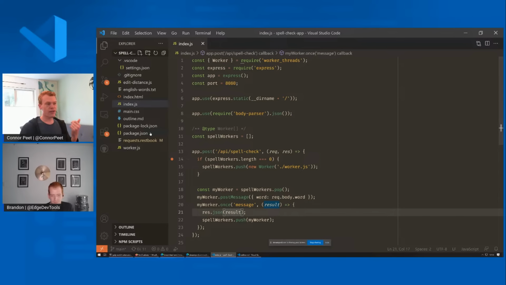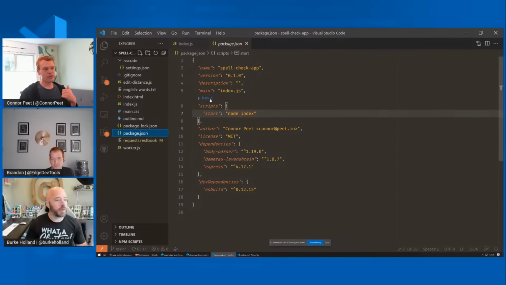So first off, if you've been writing JavaScript code in VS Code for a while, you've probably noticed the debug code lens here.